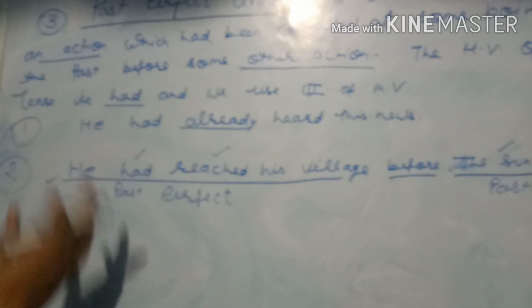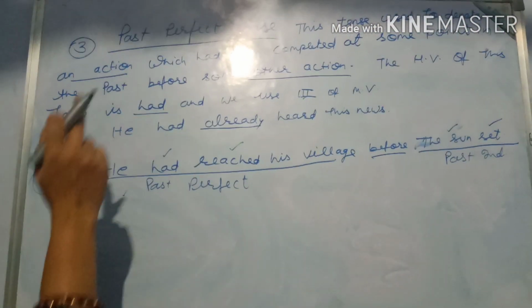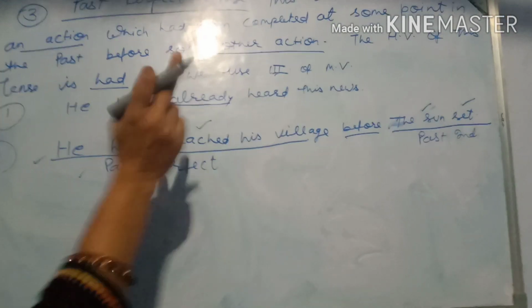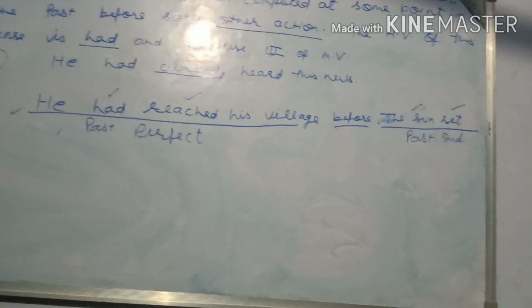Here we can see this is the past of this past. This work has been completed, but before this, another work had already been completed. So we can say this is the past of past.